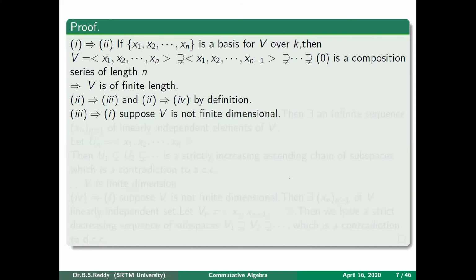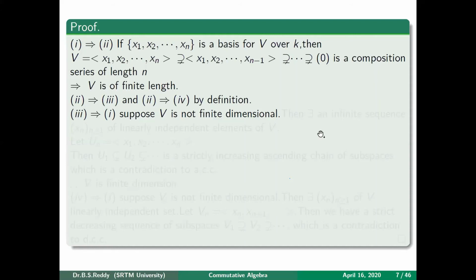So we will prove by contradiction. Suppose we assume that V is not finite dimensional. So what is meant by saying that V is not finite dimensional? You can always have infinitely many elements which are linearly independent.